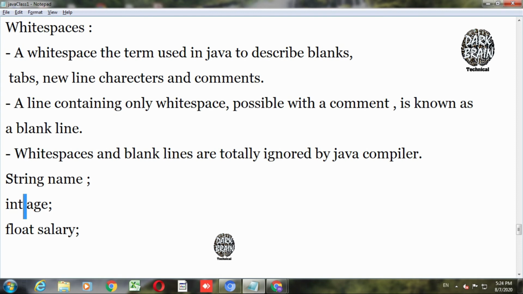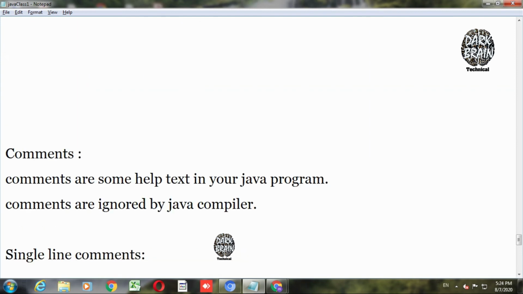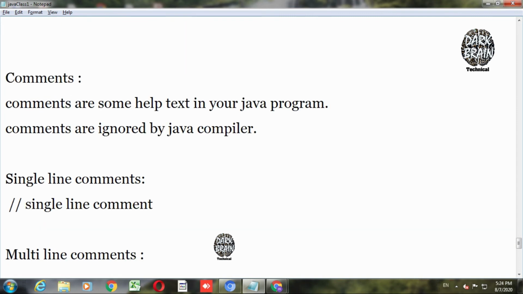The next one is comment. What are these comments? We mainly write them in our program for better understanding. Comments are nothing but a better explanation or information about a program: why we have this program and what it does. We can give any explanation of why we have created these variables and what the methods do. In our example, we have a human which has a certain age and certain behavior. Why are we using it, and what is the purpose of this program?